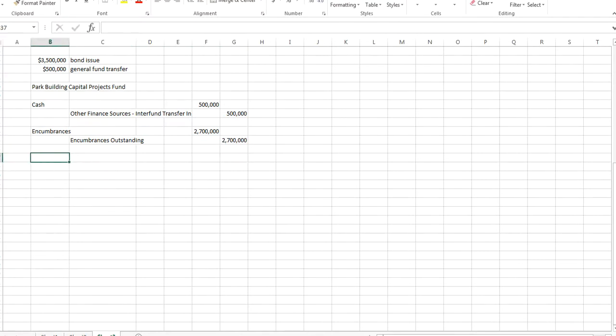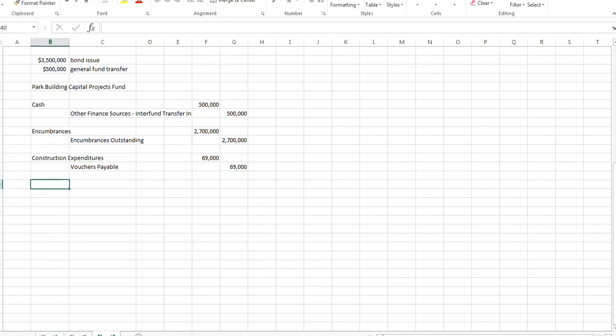Then we had a preliminary planning and engineering cost of $69,000, which was vouchered to the Great Pacific Engineering Company. So we have construction expenditures, $69,000, and those were vouchered out, so vouchers payable, $69,000.